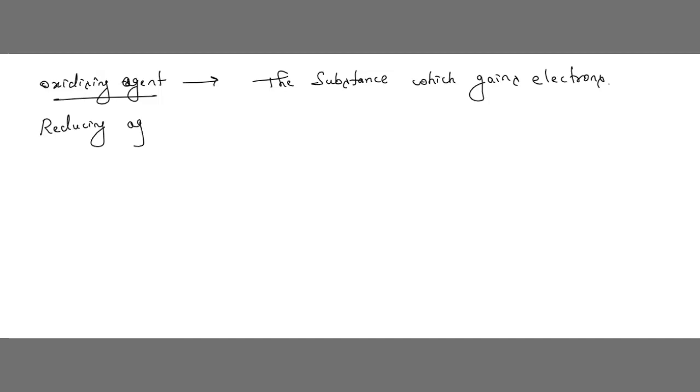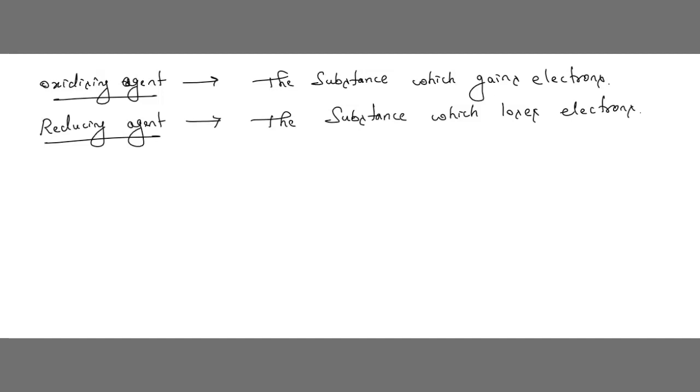Similarly, what we have seen before, the substance which loses electrons. Understood? So it is called a reducing agent. I hope you have understood what is oxidizing agent and reducing agent. Any doubt, children? Let me give an example to make you understand.